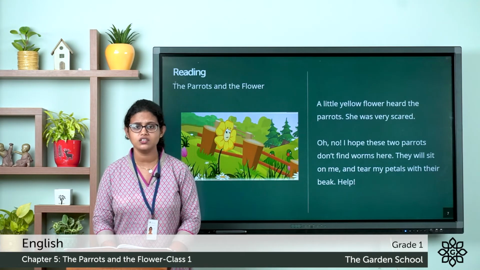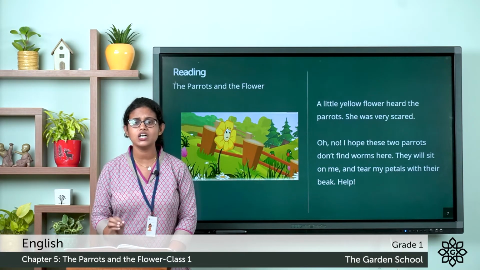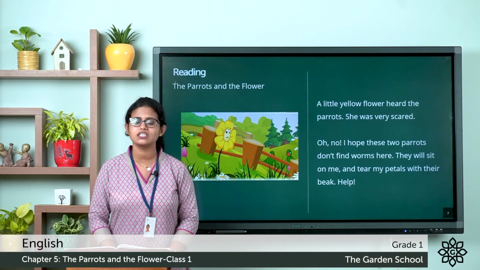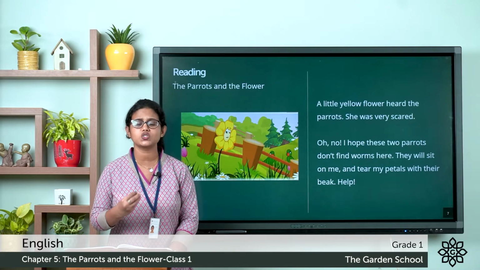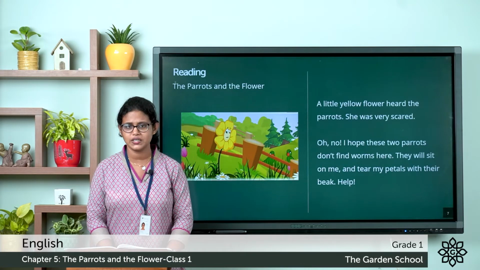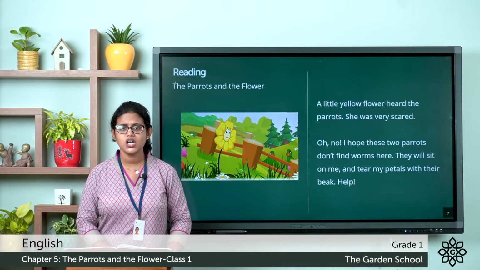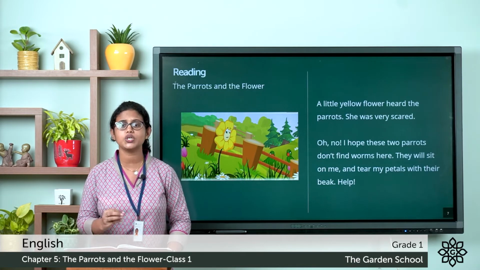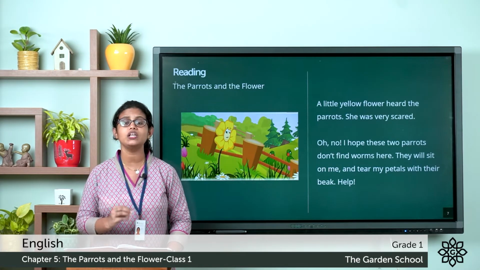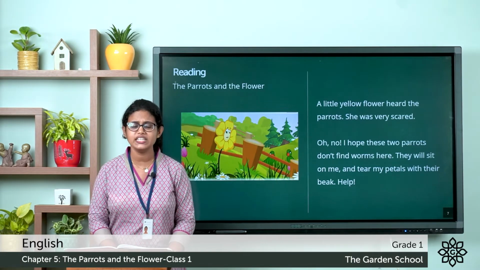We know that there are many flowers in the garden. And in this garden, there was a yellow flower, and this yellow flower heard what the parrots were saying. She got very scared hearing it. The yellow flower thought these parrots could sit on it to eat worms and will crush it. So this yellow flower was very scared.